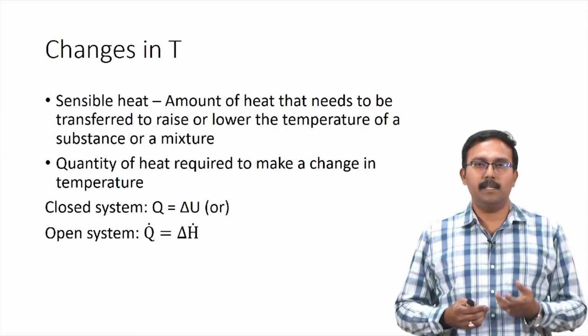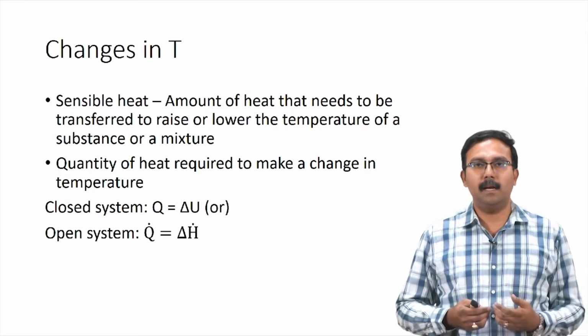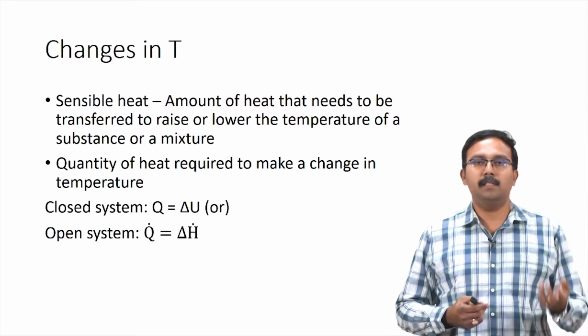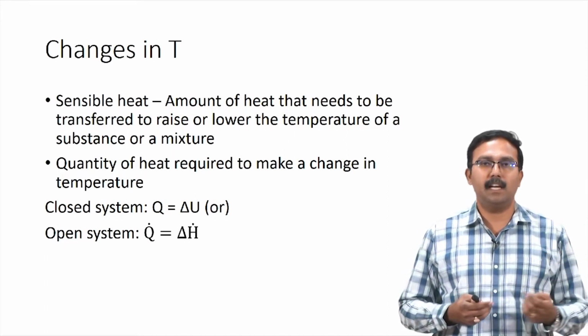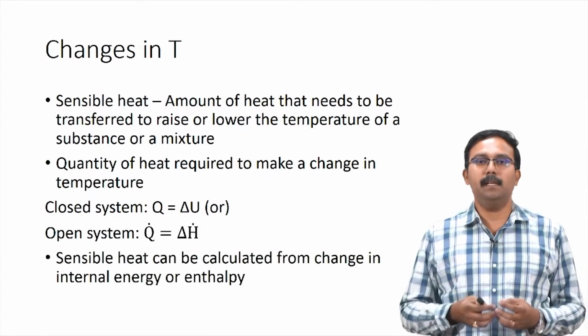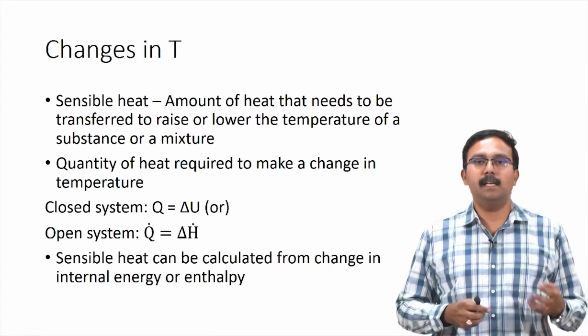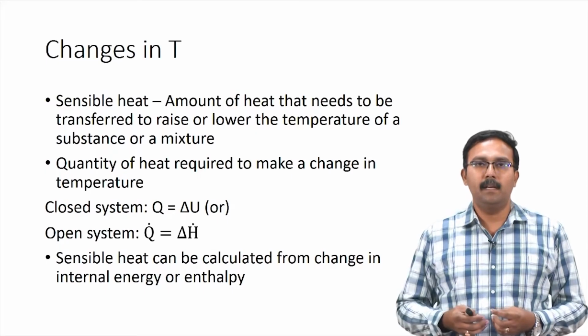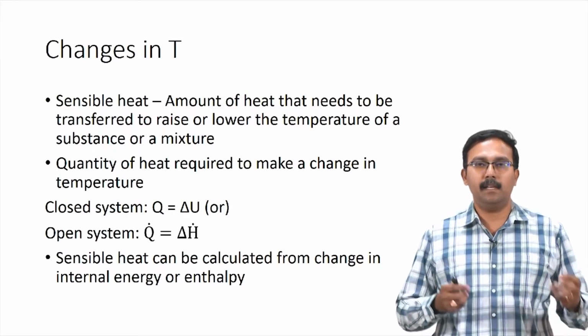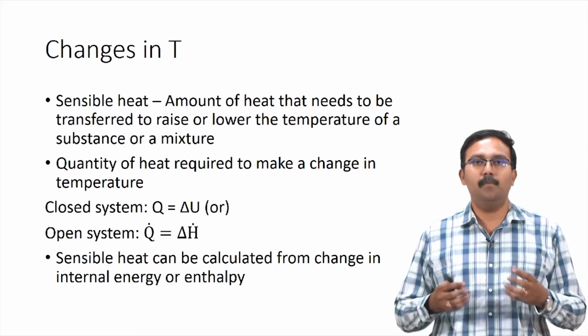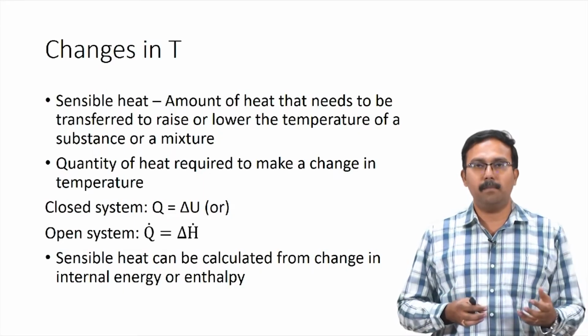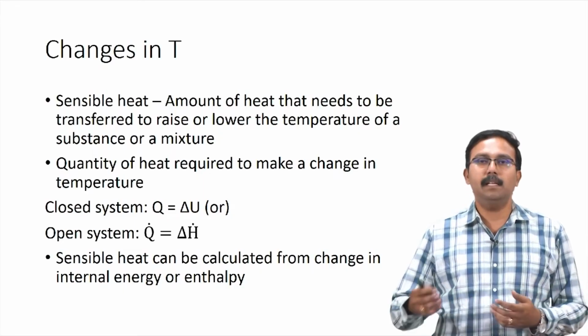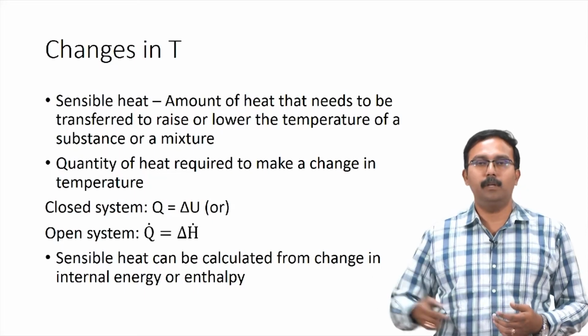So, this equation itself comes from the general energy balance equation, assuming changes in kinetic energy, potential energy and shaft work are negligible. Sensible heat can be calculated from change in internal energy or enthalpy, and this value can be directly used for understanding how much energy needs to be supplied or heat needs to be supplied to increase the temperature of a system from one point to another.